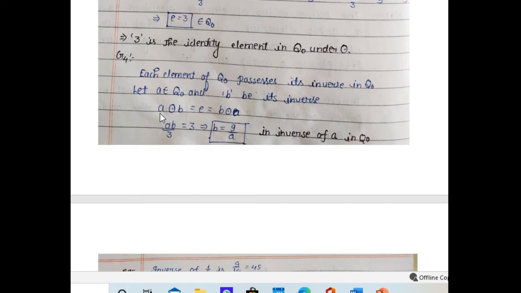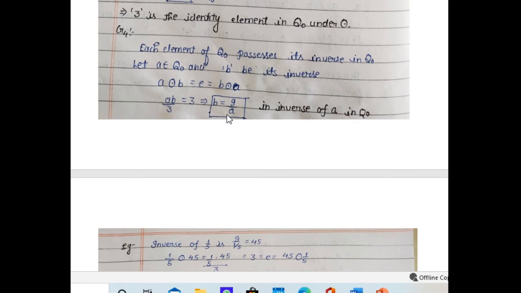So the property of inverse is what? When we operate this element with A, then we get identity. A operation B is equal to E is equal to B operation A. Now we have to find the value of B, which is easy to find: A operation B is equal to AB by 3 and identity is 3. So we get B is equal to 9 by A.